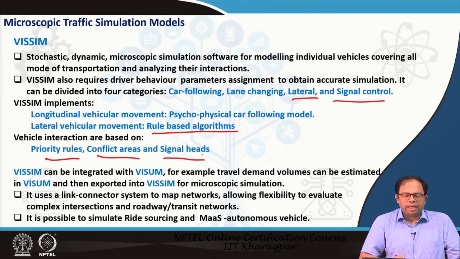And this uses a link connector system to map networks, allowing flexibility to evaluate complex intersections and roadway transit networks. So as I explained earlier, it is not only links and nodes, it also allows this. It has also another parameter called connectors, which tells us the different turning volumes and what proportion of vehicles turn in which direction, and all these things could be modeled as well. So this allows complex interactions to be modeled in a particular intersection, and we can do the same for transit networks as well. It is also possible to simulate ride sourcing and mass autonomous vehicles, which we just discussed earlier.